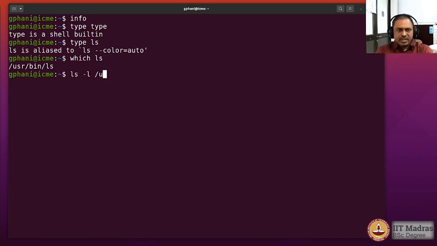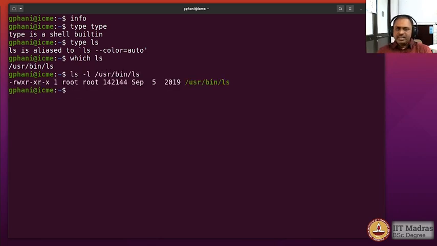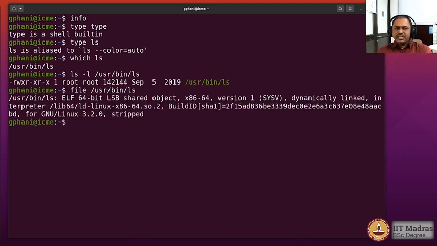Well, you can see that it's an executable and it is sitting in the user bin directory. We may even find more about it by using the file command, and you will see that it's an ELF 64-bit executable for x86-64 architecture and so on, occupying about 142 kilobytes. Therefore ls is actually an executable offered by the operating system, whereas type is actually coming from the shell. Okay, so similarly help is also a shell builtin.